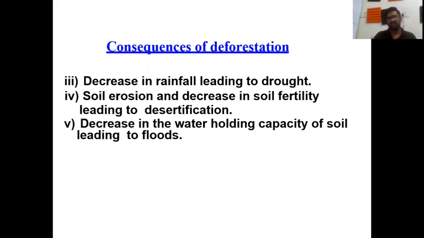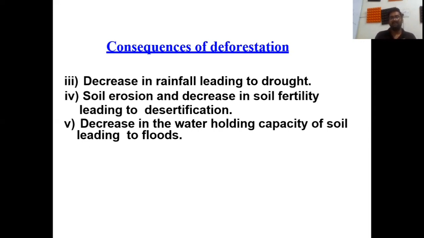on the land, so the top layer of soil is eroded, and it causes a decrease in soil fertility, which leads to desertification, and a decrease in the water holding capacity of soil, which leads to floods.